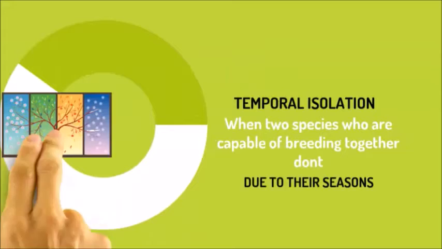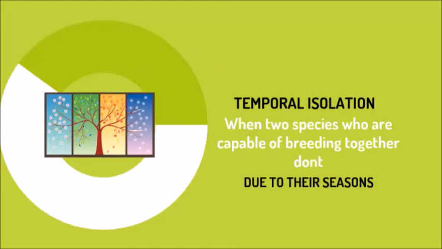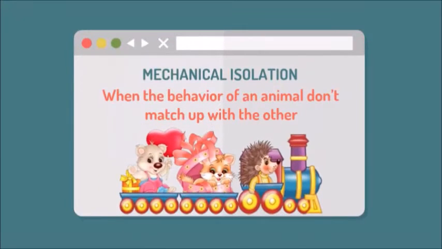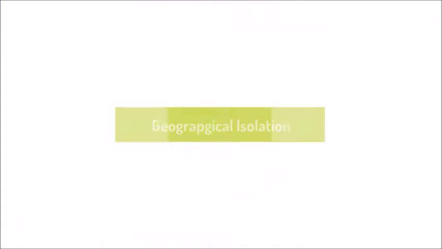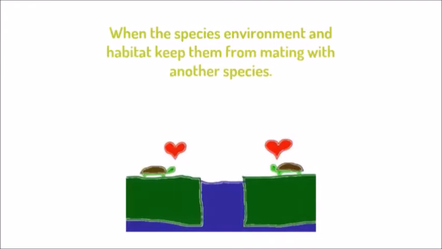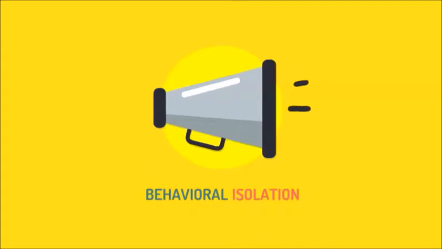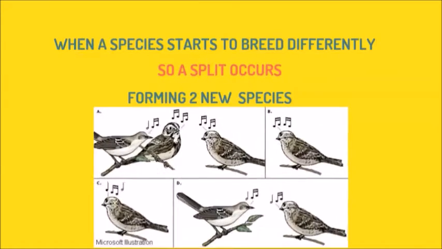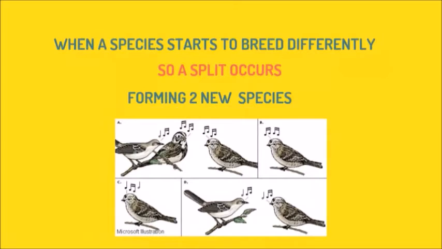Temporal isolation is when 2 species who are capable of breeding together don't due to their seasons. Mechanical isolation is when the behaviour of an animal doesn't match up with the other, so they can't breed. Geographical isolation, when the species' environment and habitat keep them from mating with another species. Behavioural isolation, when a species starts to breed differently, so a split occurs, forming 2 new species.